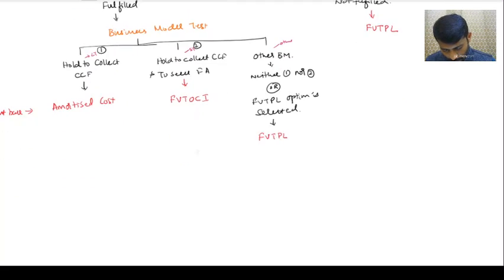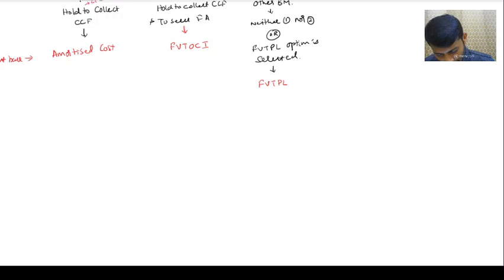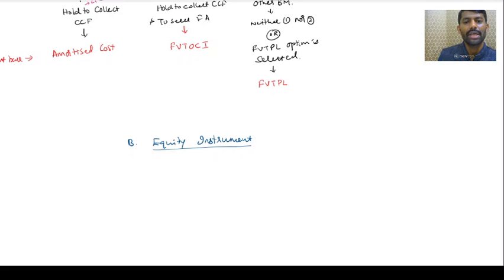Now let us go to the next. The second one is equity instrument. B. Equity instrument. Equity instrument means, my dear friends, it is the same as equity shares. Do you know whether it is equity shares or preference shares, whichever satisfies equity, when you are going to receive the dividend? Can you assess?